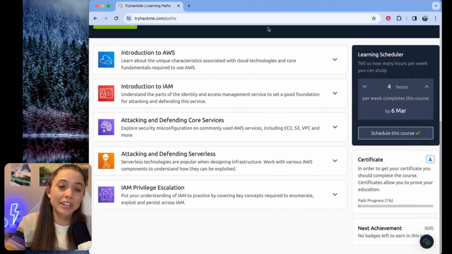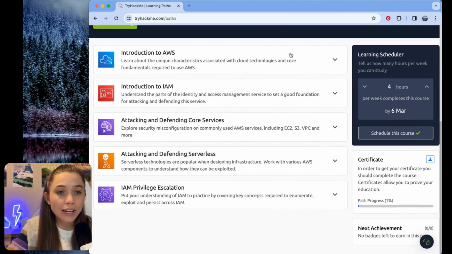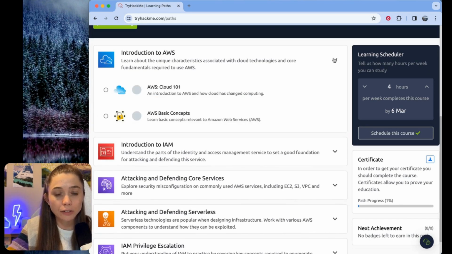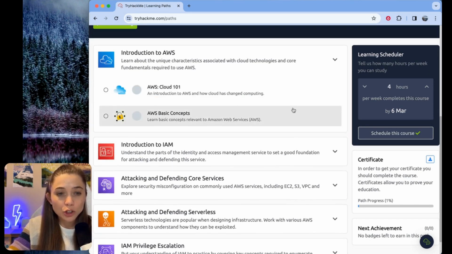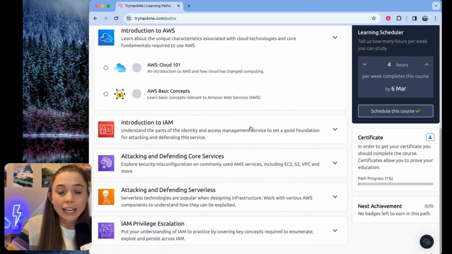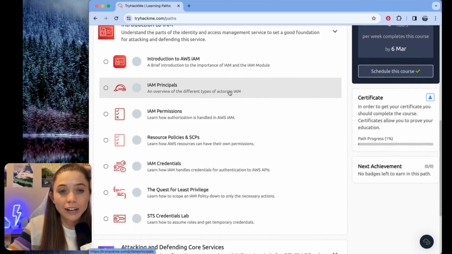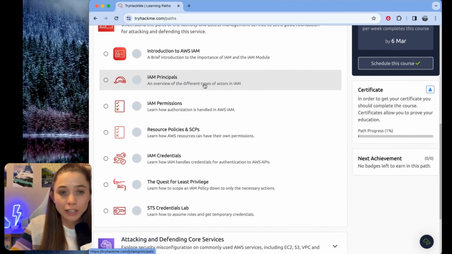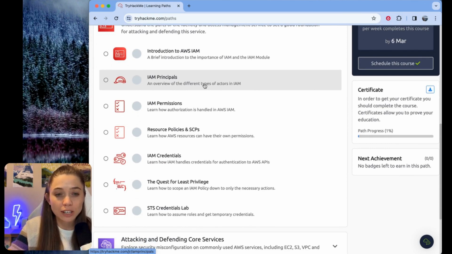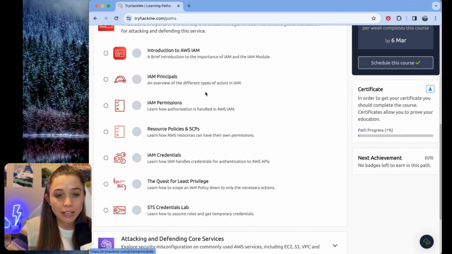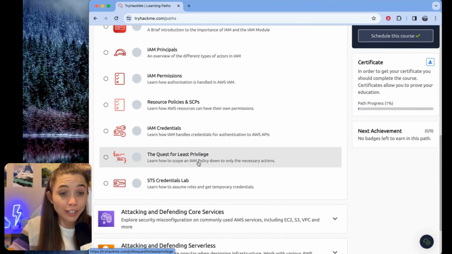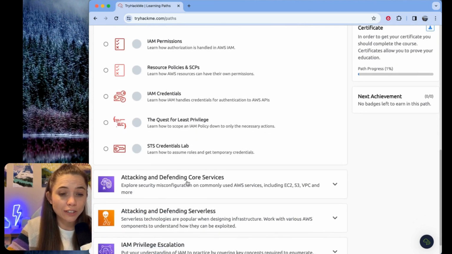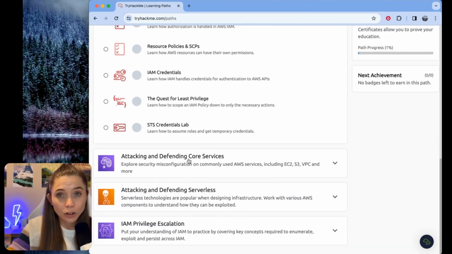Here's the juicy stuff. So here's the actual learning path. Looks like we've got it divided into 5 different areas. And then within each of these areas, there are different rooms. So we've got 2 introduction to AWS rooms, Cloud101 and AWS basic concepts, introduction to IAM, which is identity and access management. There'll probably be a lot here. We're going to be talking about all the different fundamentals of IAM, principles, permissions, resource policies, SCPs, the quest for least privilege. That sounds very exciting. STS credentials, etc.